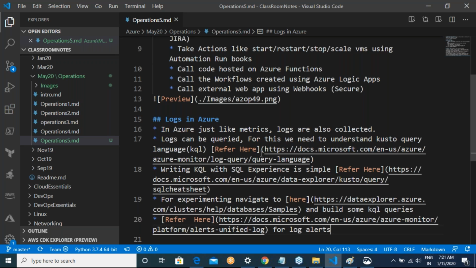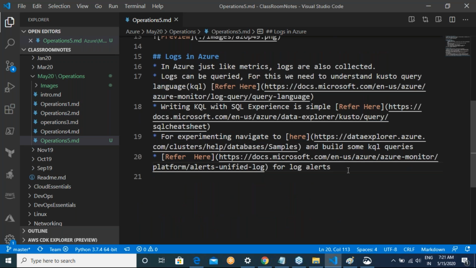Now the last thing before I take your questions: IT service management connector.